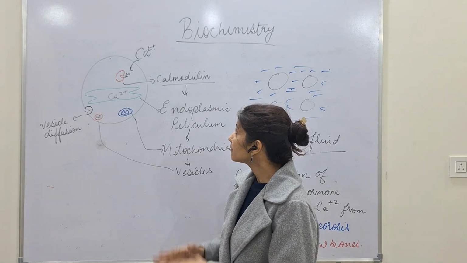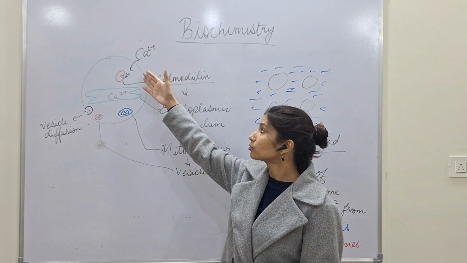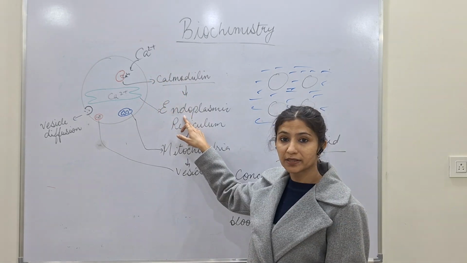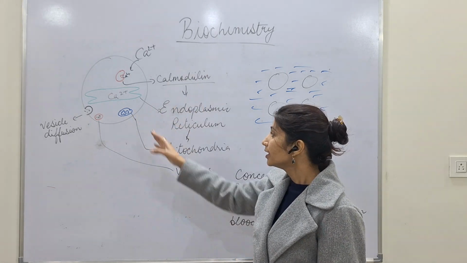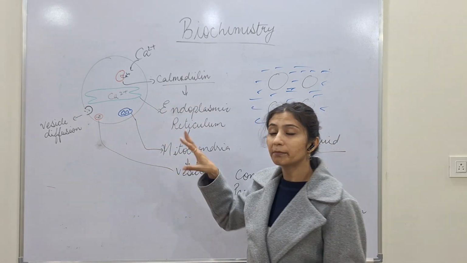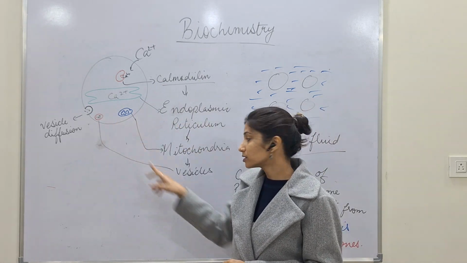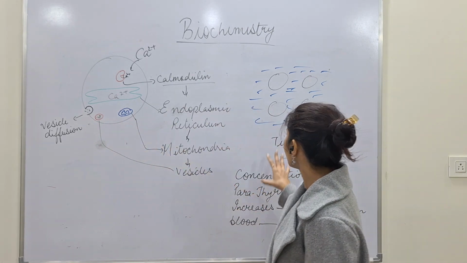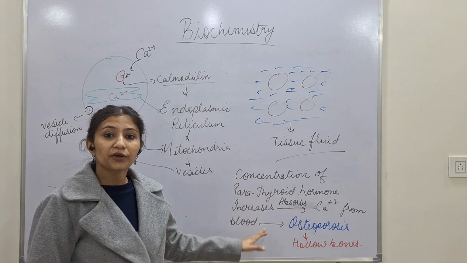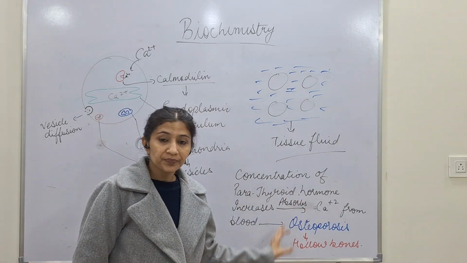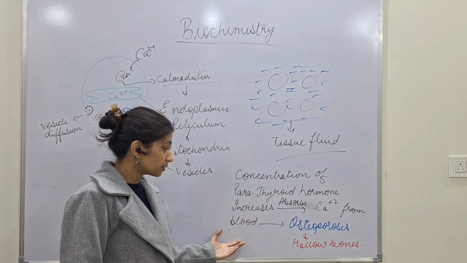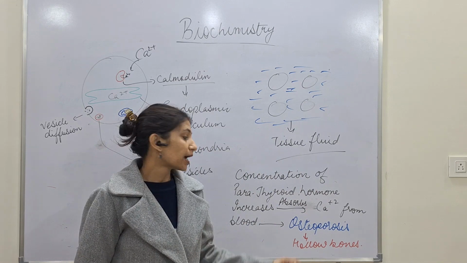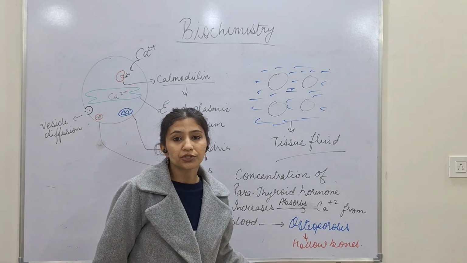They all require it. We have learned that if the calcium concentration increases inside the cell, it first binds to calmodulin, then it goes to the endoplasmic reticulum if it's more. Further, if it increases more, it goes to the mitochondria, and if it increases more, it goes to vesicles, and later it is diffused out from the cell. In case the concentration of parathyroid hormone increases in the blood, it absorbs the calcium ions from the blood and leads to a disease called osteoporosis, which means hollow bone.